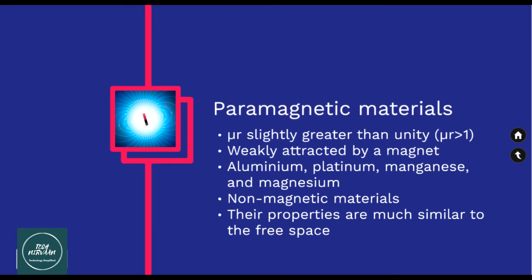Next is paramagnetic material. In the case of paramagnetic materials, the value of relative permeability is slightly greater than unity. They are weakly attracted by the magnet. Examples of paramagnetic materials are aluminium, platinum, manganese, and magnesium. They are non-magnetic materials and their properties are much similar to free space.